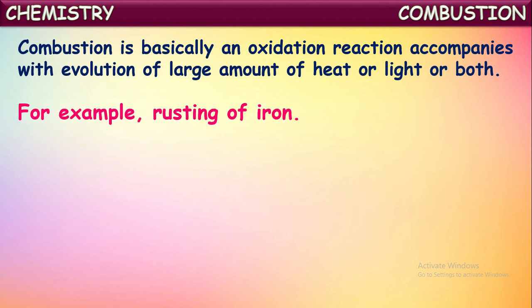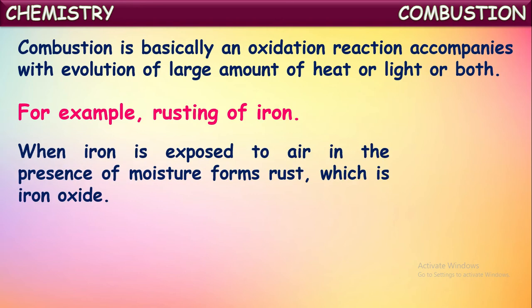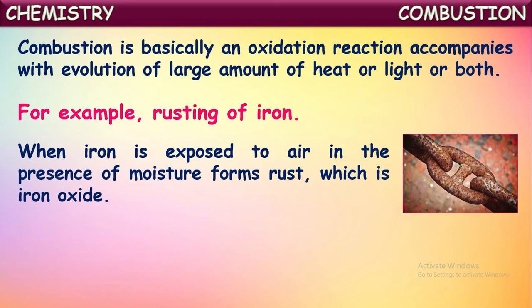For example, rusting of iron is a slow combustion reaction. Rusting of iron is one of the examples of slow combustion reaction which occurs at a moderate speed. An iron object is exposed to air in the presence of moisture to form rust, which is called iron oxide. So that iron oxide is called rust. The formation of iron oxide or rust on the surface of iron objects will take a few days. It won't occur within seconds. It takes certain time. Such kind of reactions are called slow combustion reactions.